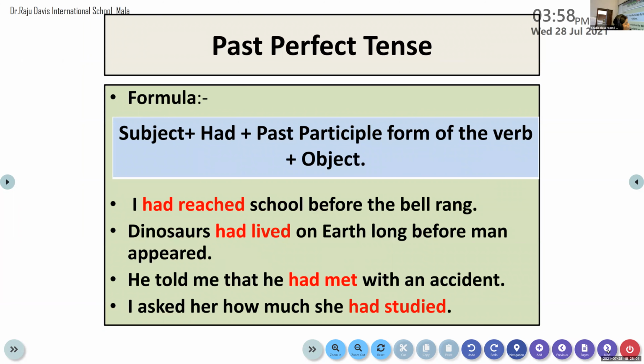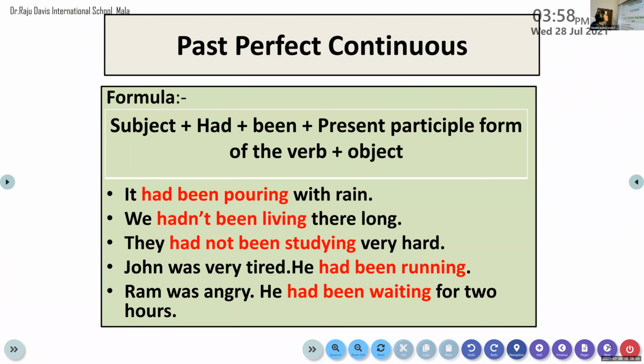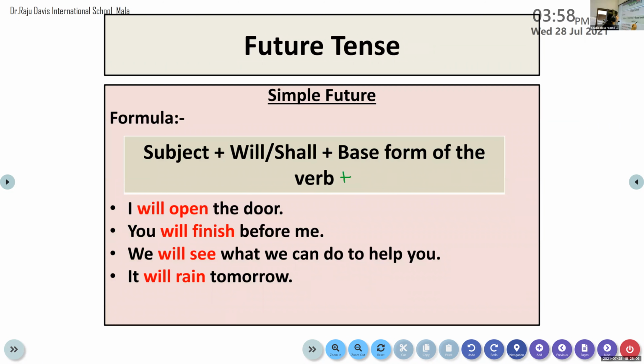Okay, rule of simple future. This is the rule of simple future, children. The rule says subject plus, it is future tense. You can see the presence of the modal auxiliary will or shall only in future. Subject plus will or shall plus, it is a modal auxiliary verb. Remember, if you are using a modal auxiliary verb, after a modal you can use only the base form of a verb. You cannot use S or ES or IES form. You cannot use ED or IED forms. You cannot use EN or any other forms. Only base forms are accepted.